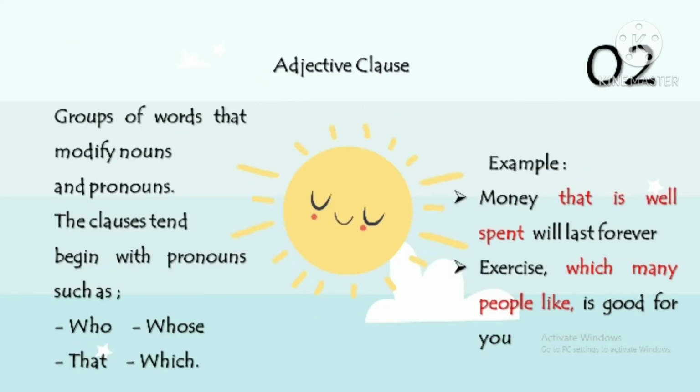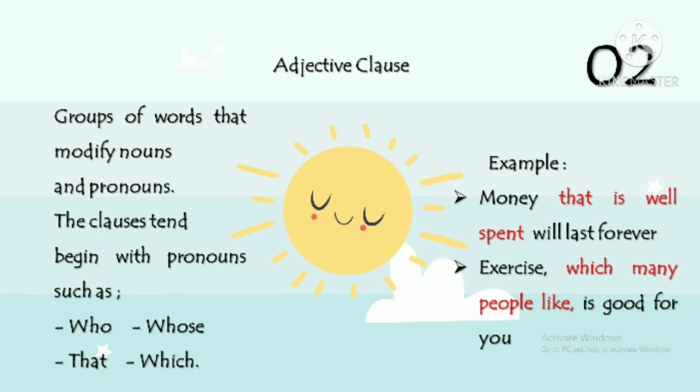The next material, adjective clause. Groups of words that modify nouns and pronouns. The clause begins with pronouns such as who, whose, that, and which. Example: money that is well spent will last forever. That is well spent is an adjective clause.